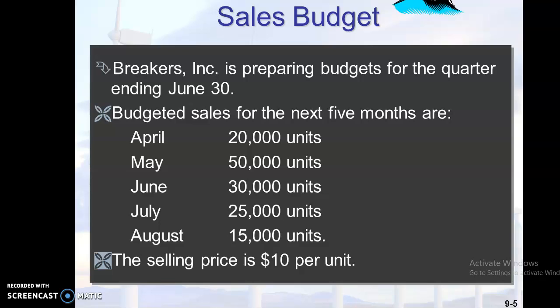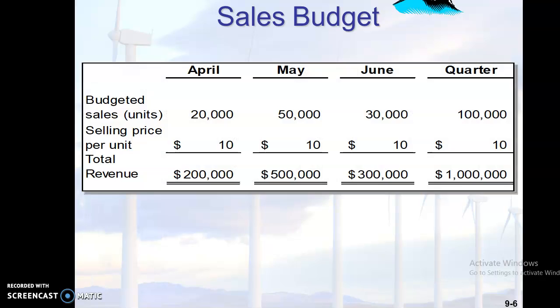Let's look very quickly at the budgets. The sales budget. This is one of the best examples of a sales budget. It has been prepared on a monthly basis: April, May, June, July, and August. The selling price is also given here. So the sales manager will prepare the sales budget for four or five months, depending upon the situation in the company. What would be the sales for each and every month? He will estimate that, considering seasonal fluctuations and market conditions.